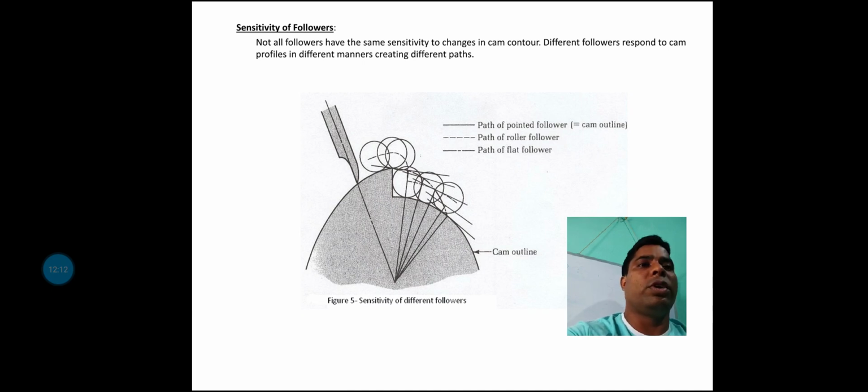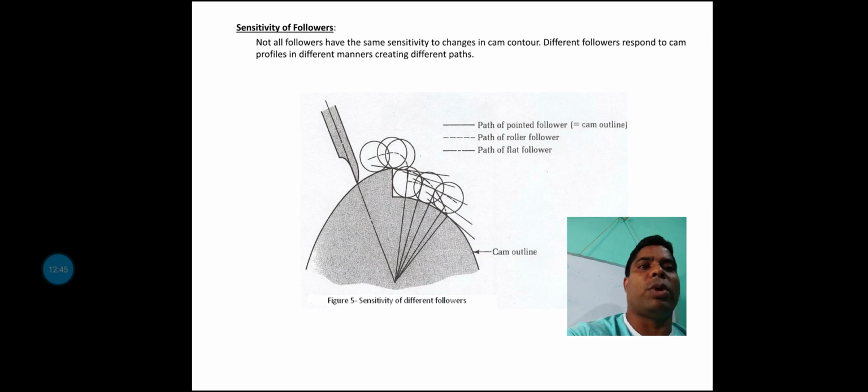Different followers respond to the cam profile in different manners, creating different paths. This is a diagram. It is not for each and every case of cam profile, but it is a pictorial sample of the cam profile when point contact happens, and in this regard some points can be calculated.